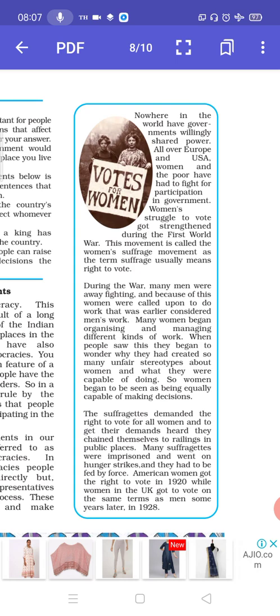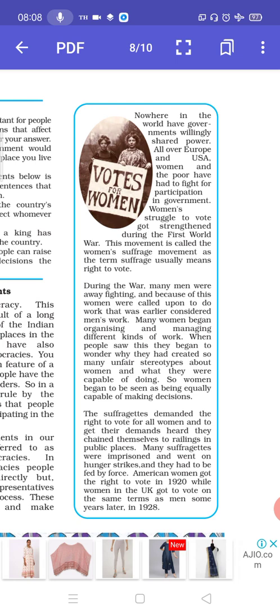Nowhere in the world have governments willingly shared power. All over Europe and USA, women and the poor have had to fight for participation in government. Women's struggle to vote got strengthened during the First World War. This movement is called the women's suffrage movement, as the term suffrage usually means right to vote. So this movement was started in the First World War. You can understand that not only in India but across the world the women were exploited. I mean, they did not have the right to vote. So suffrage means the right to vote.